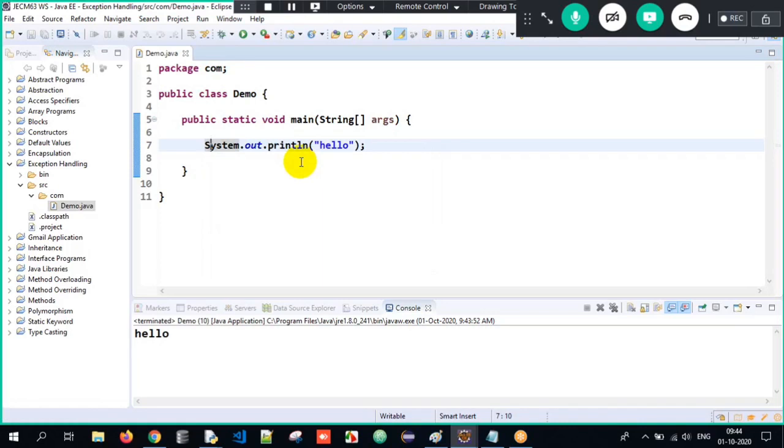And what are we supposed to do? We have to debug. We cannot handle. We have to just debug here. Okay. So this is called as compile time error.